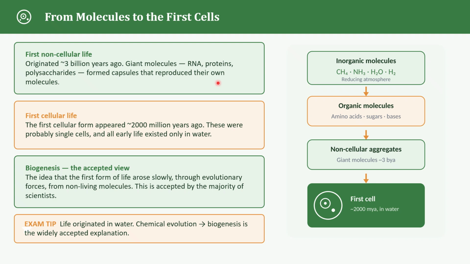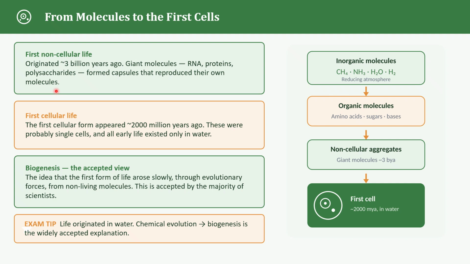The first non-cellular form of life appeared approximately 3 billion years ago. These may have involved large molecules such as RNA, protein, polysaccharides. And over time, these molecules may have become organized into structures capable of reproducing themselves, and that could have been a very important step towards the origin of life.